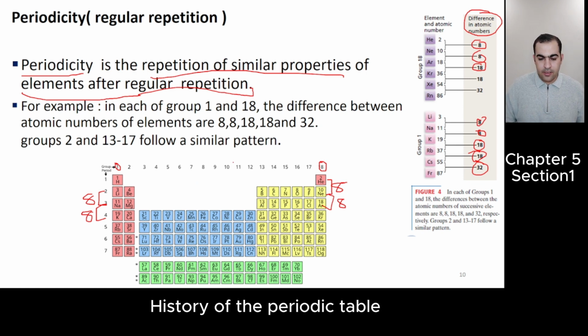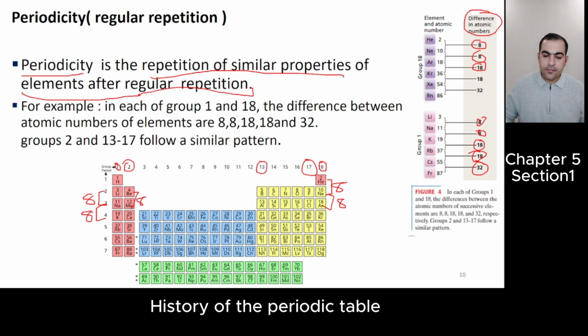Also you can see this similar pattern in groups 13 to 17, group 1, group 2. Look, beryllium to magnesium, again the difference in atomic number is 8. This is an example of periodicity.